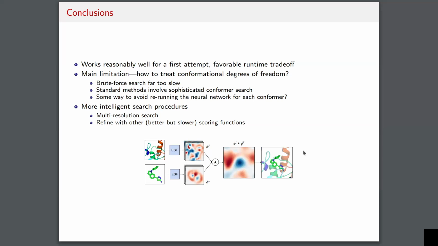And so maybe you could alternate, do one after the other, or you could do some sort of multi-resolution setup where you first do the FFT on a coarse grid, and then you do FFT on a finer grid once you hone in a bit on the exact placement of the other degree of freedom.